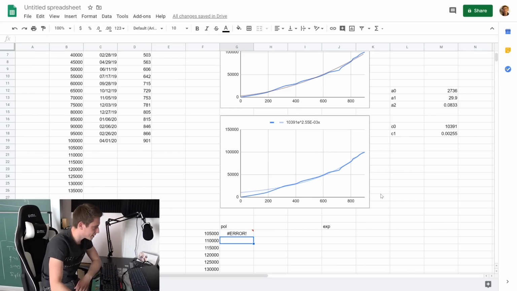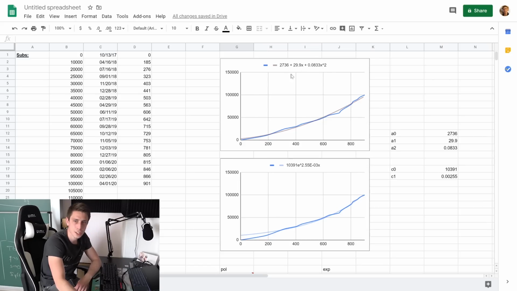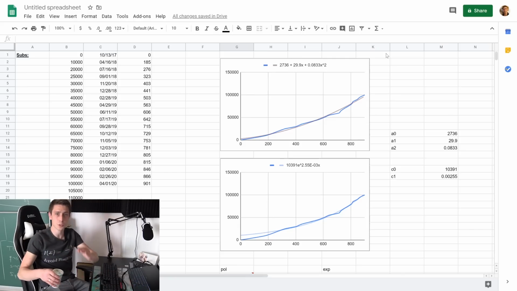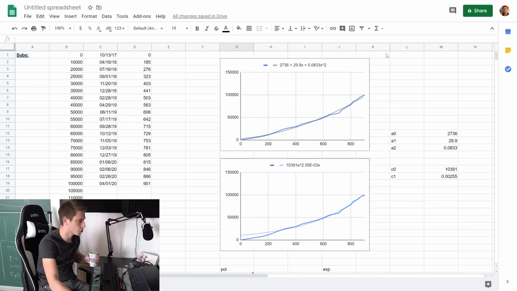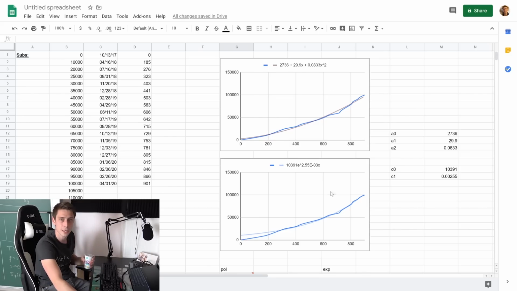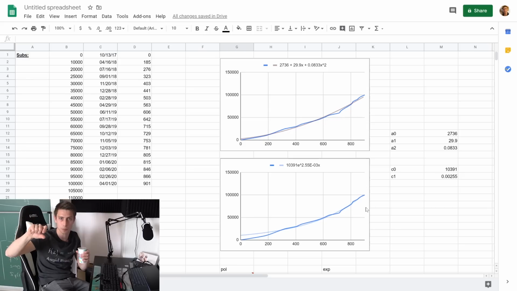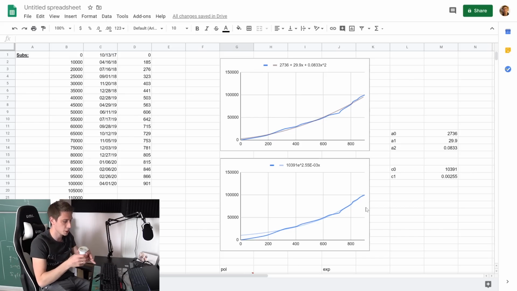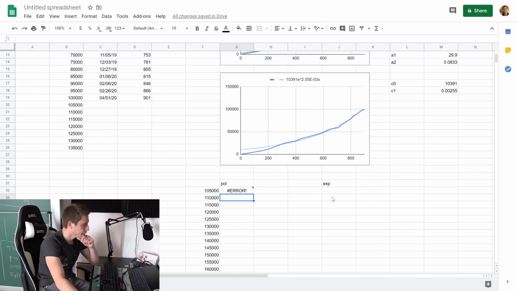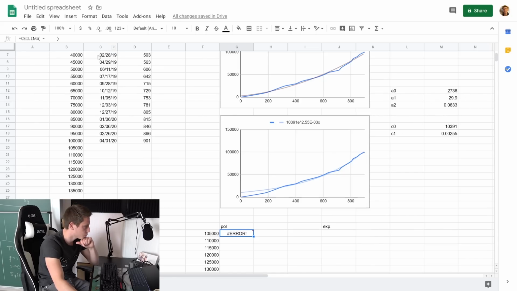Oh no, there's something. Our equation is going to change over time. So the more subs we gather, the more our equation is going to change. So our polynomial approximation, our regression, or our exponential regression is going to change over time, just because our subs are going to be at a different point of time than the prediction says, and thus our errors are going to grow in some way, or they are going to fall in some way. So the regression is changing over time. So we need to make this somehow dependent on our parameters that I'm going to change over time.